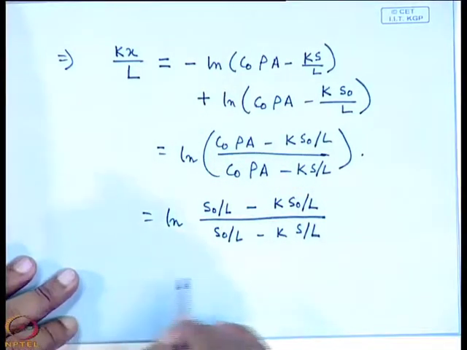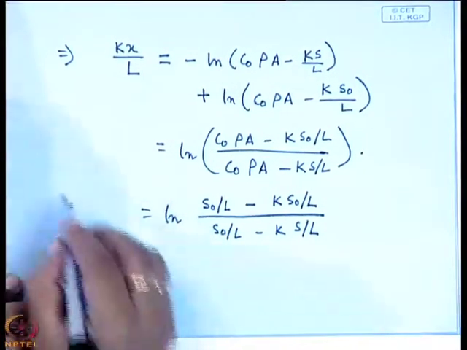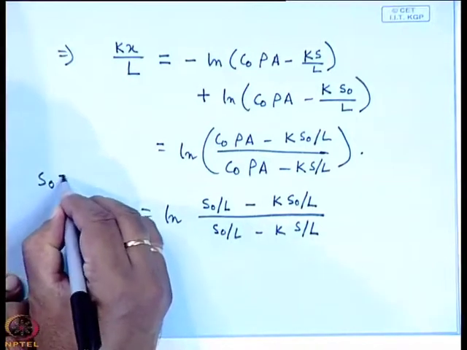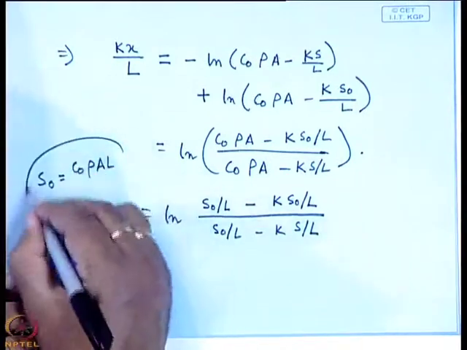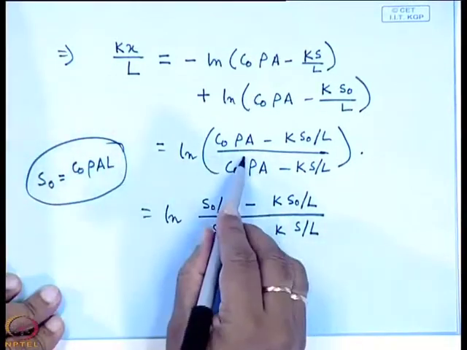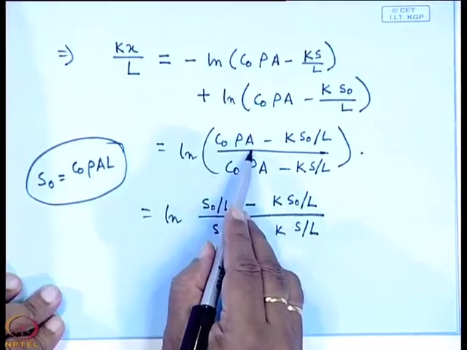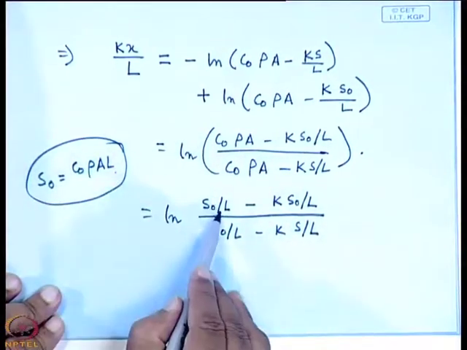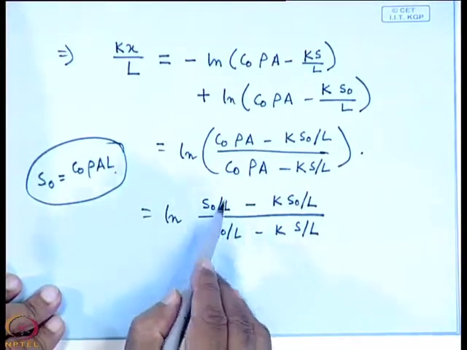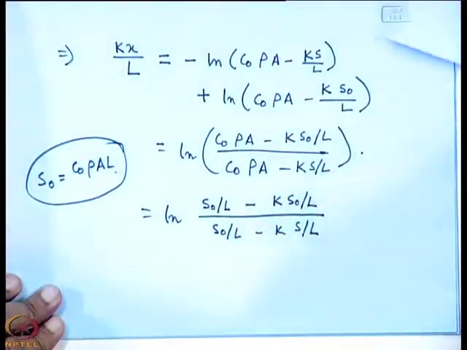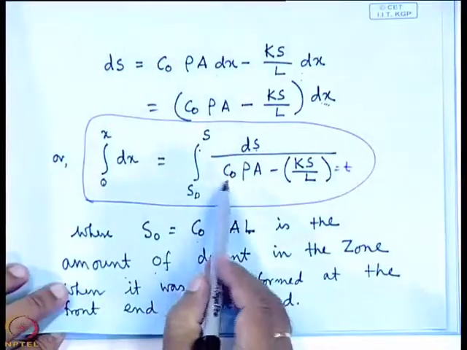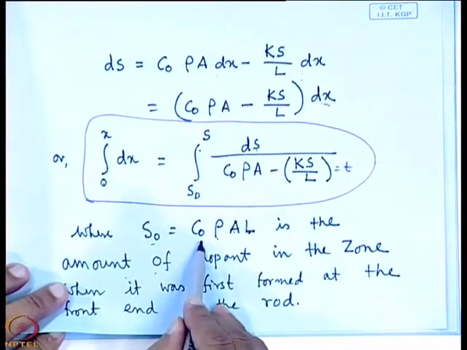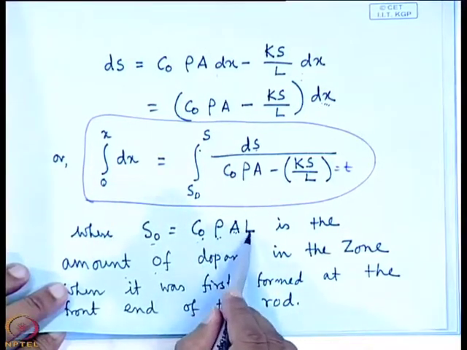What I have done? We have assumed that S0 equals C0 rho A L. So, I have put the value of C0 rho A as S0 by L. Can you remember that S0 was taken as C0 rho A into L?